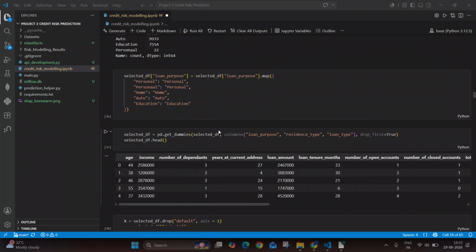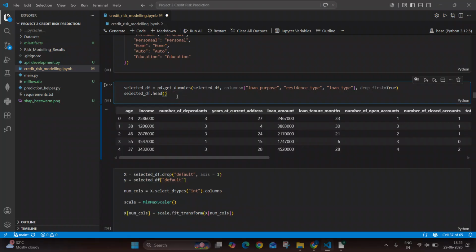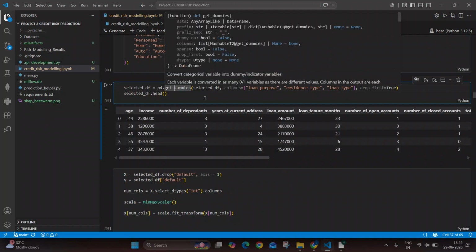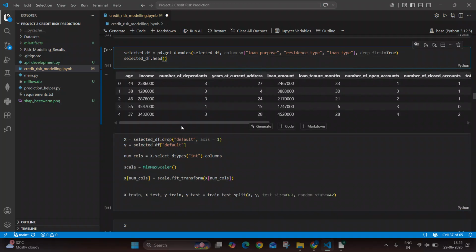Since we have some categorical variables that contain object names, we have to convert them into numbers. So we are using one hot encoding with the help of get dummies. For these three categorical variables, we are replacing them with one hot encoded variables.